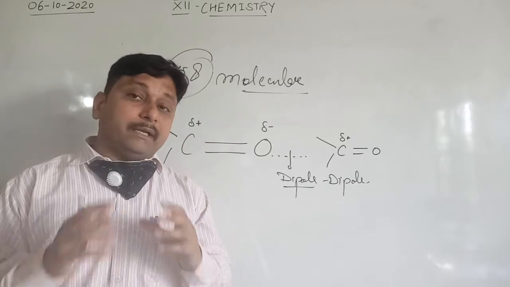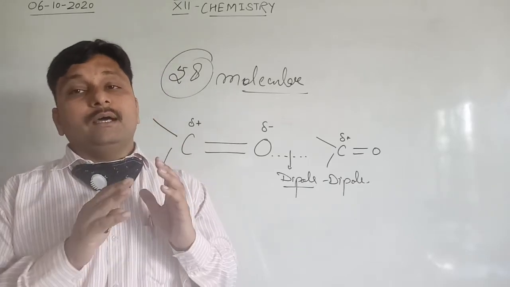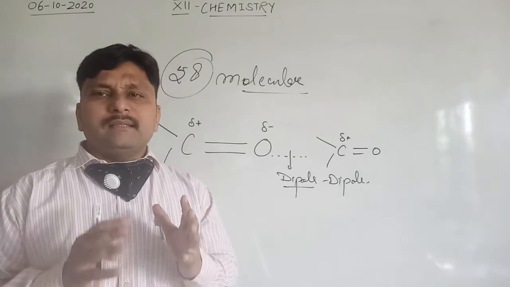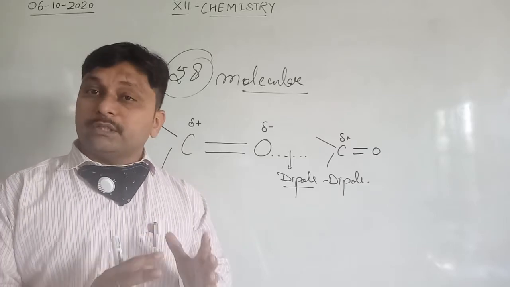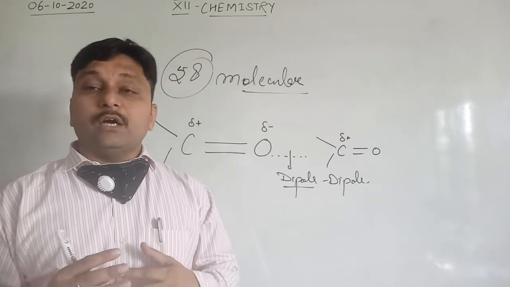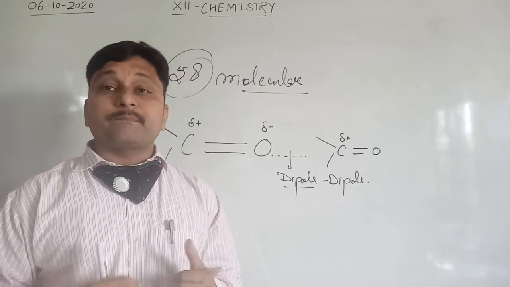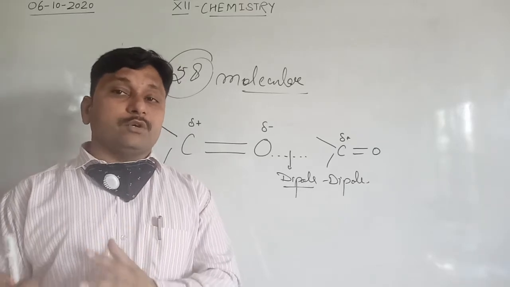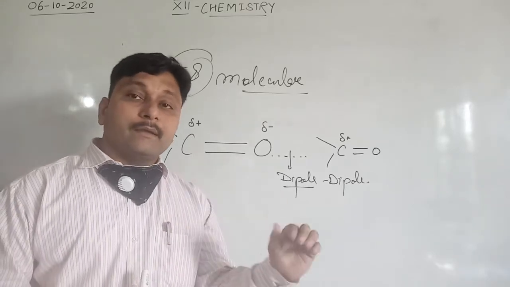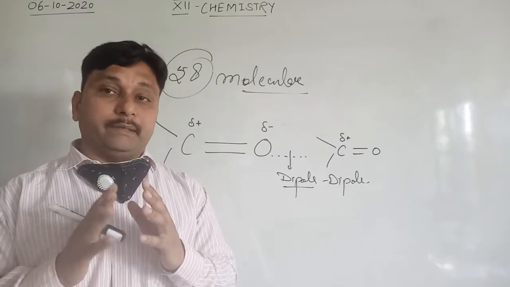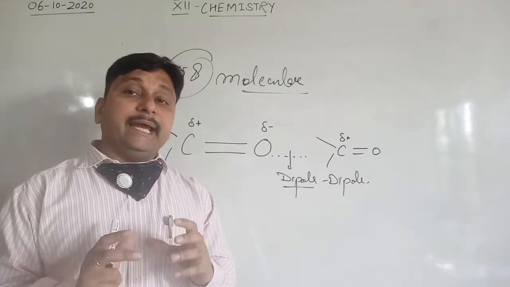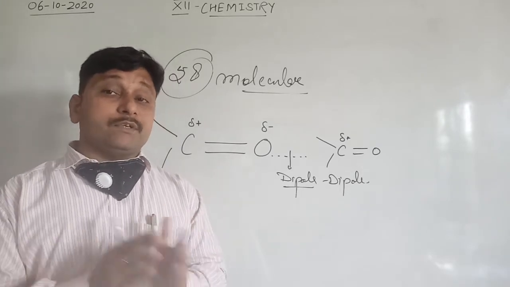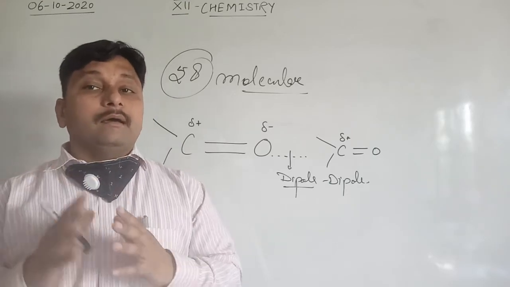If we talk about solubility, the lower members like formaldehyde, acetaldehyde or acetone are soluble in water, but they are also fairly soluble in organic solvents like ether, petroleum, alcohols. Clear? So they are easily soluble in organic solvents. Now, if we talk about aldehydes and ketones, a question arises: between aldehyde and ketones, which one shows the higher boiling point?